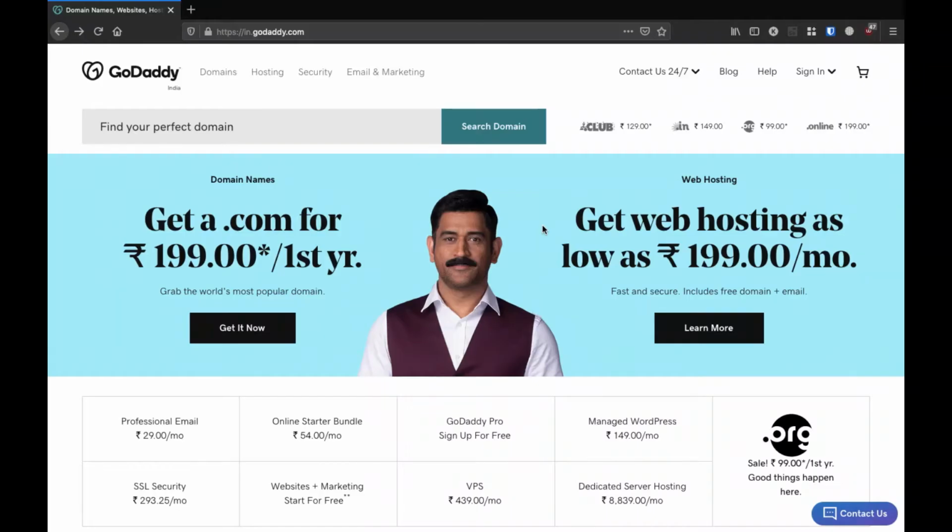Today we are going to see how to purchase a domain. So guys, this is the homepage of GoDaddy. This is the search bar over here where you can type your domain name, and the domain name can be anything depending upon your business. You can type your own name also, or any particular name which you have in mind which you personally wanted to put for your business.